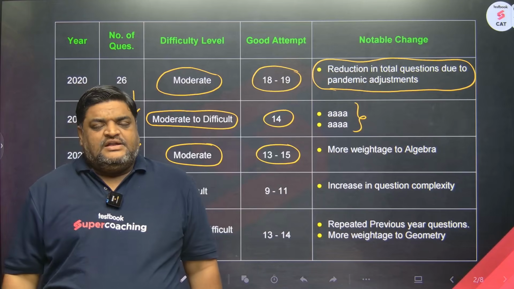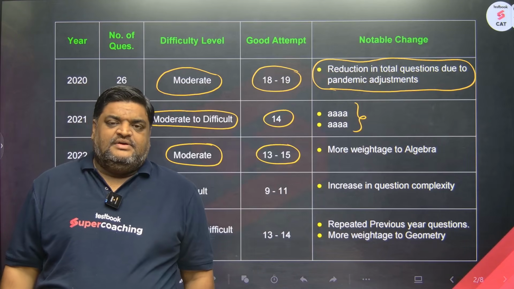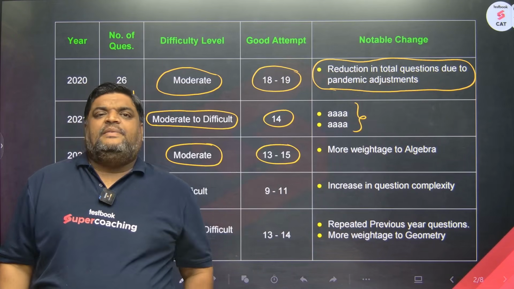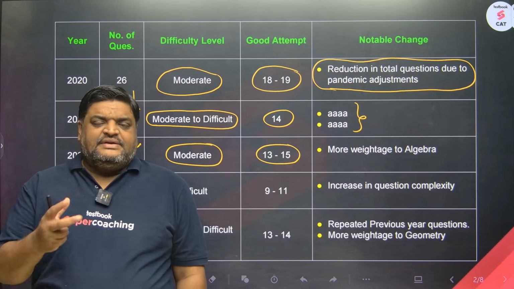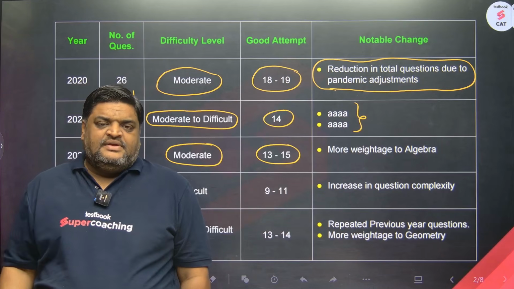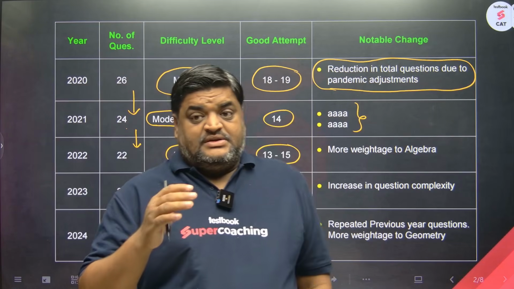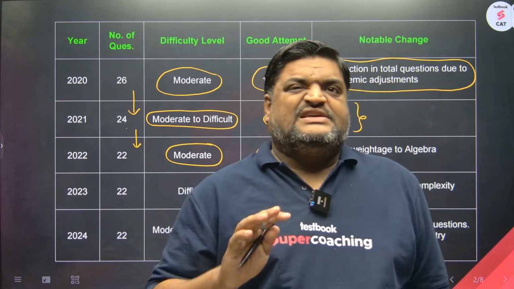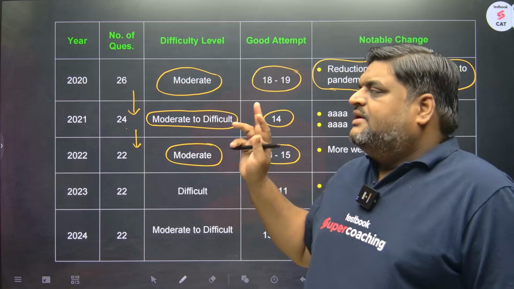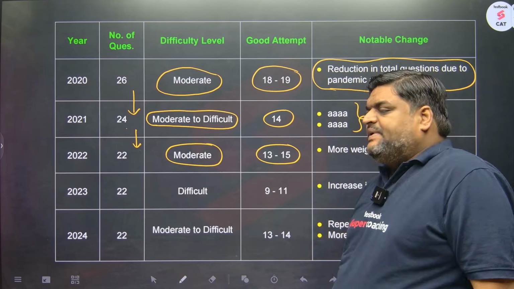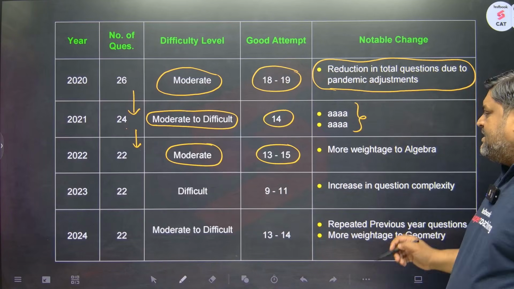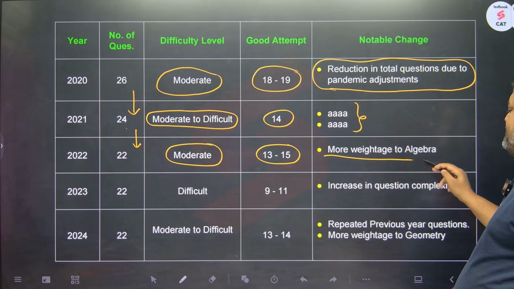Prior to this, arithmetic used to dominate the paper. Not at par with arithmetic, but they increased the weightage of algebra. Close to 40% of the paper is still arithmetic, but up to 30% of questions they started asking from algebra right from 2022. So this was a major notable change in 2022.